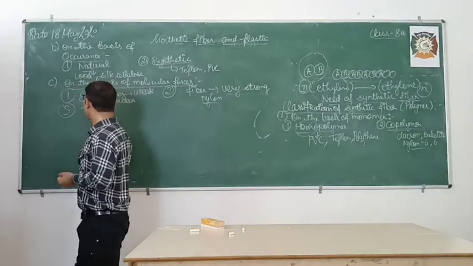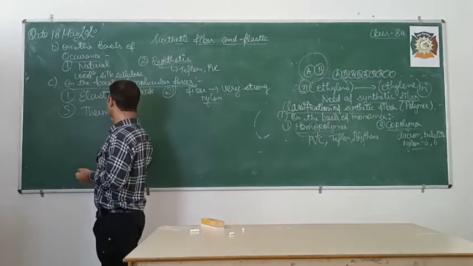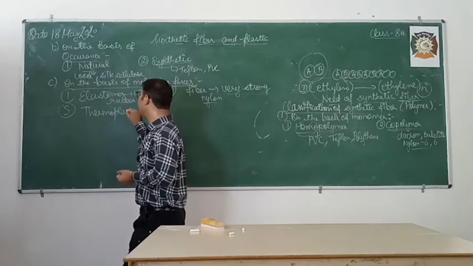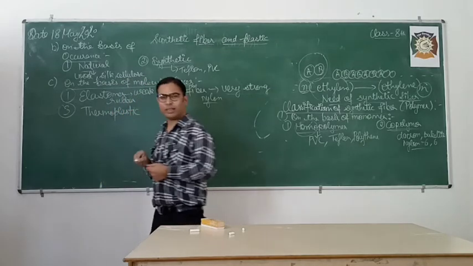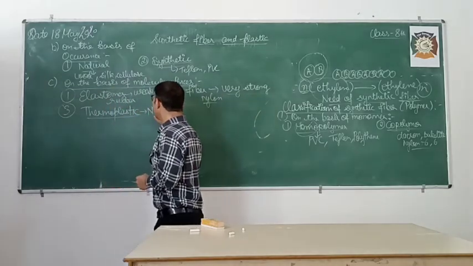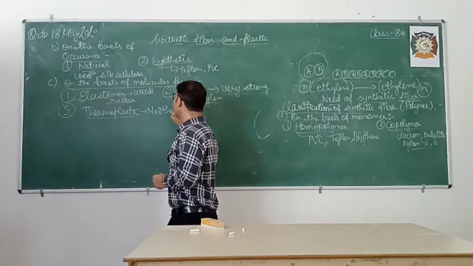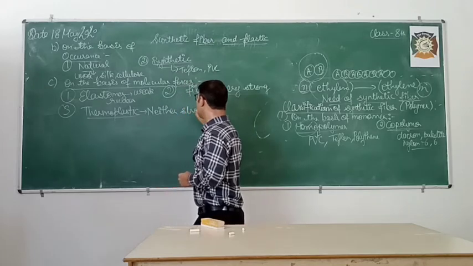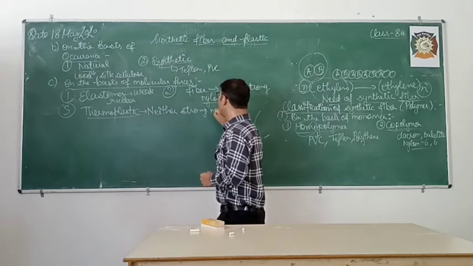Now the third type is thermoplastic polymer. In this type of polymer, the forces are neither strong nor weak.